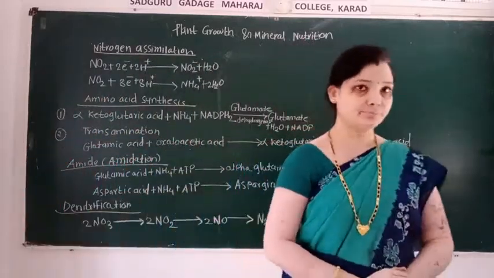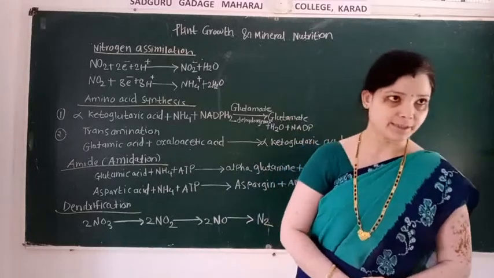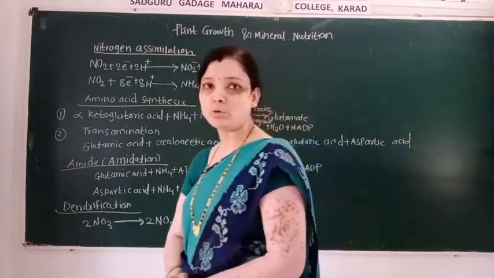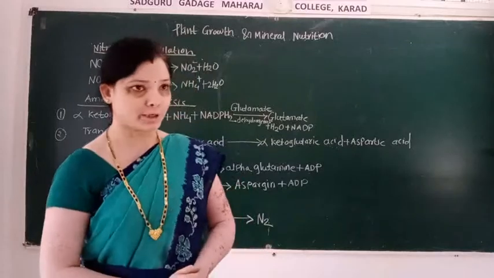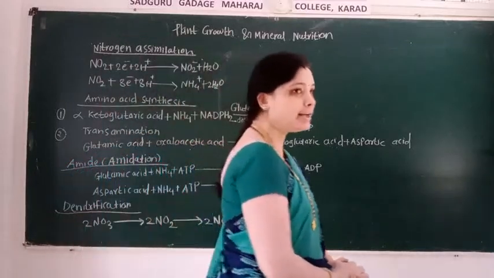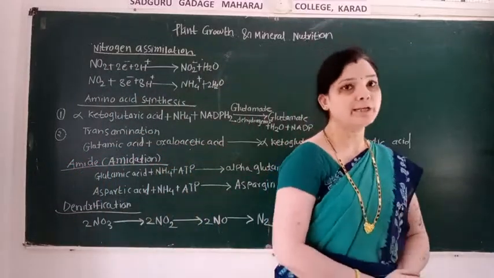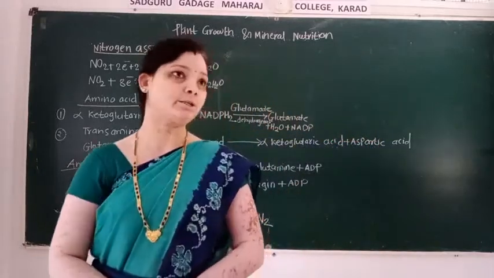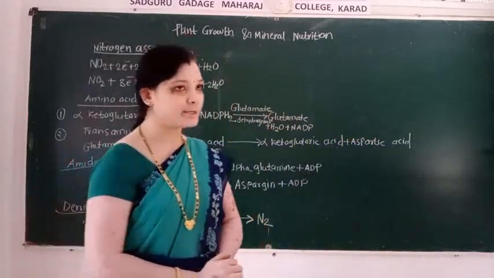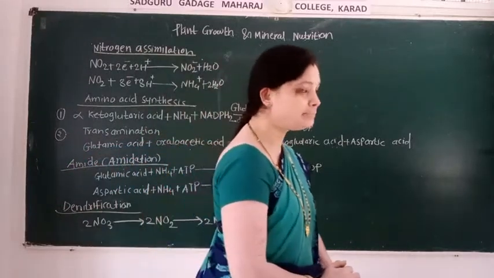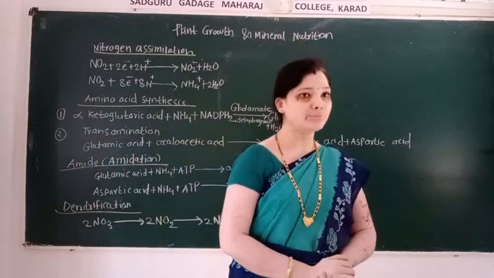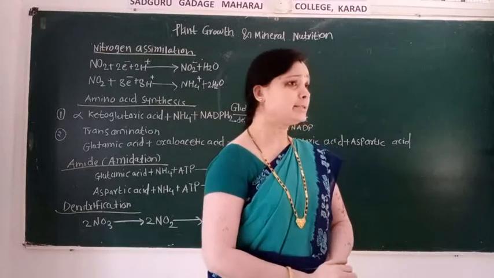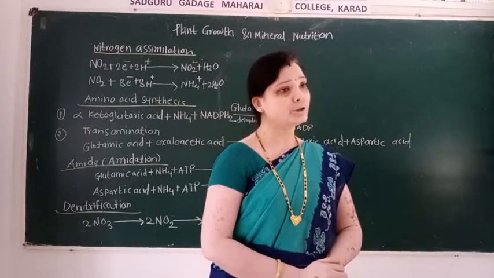Previous lecture in this topic, that is plant growth and mineral nutrition. In the previous lecture we understood what is nitrogen fixation, types of nitrogen fixation, that is physical and biological nitrogen fixation, and which microorganisms are involved in this nitrogen fixation.